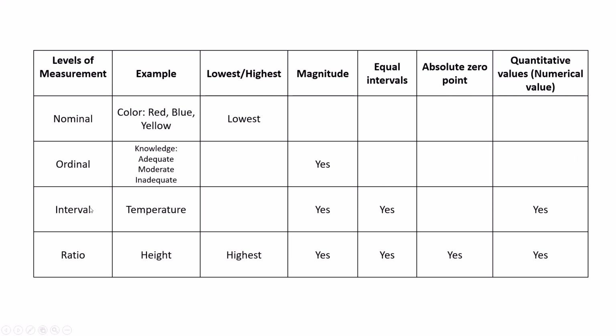Then ordinal: there is no 0, there are no equal intervals, because it is showing quality, and only magnitudes are there, which is higher, which is lower, that we can express. And lowest, nominal is the lowest. In nominal there is nothing. Magnitude also it will not show. Okay, any questions? Thanks.